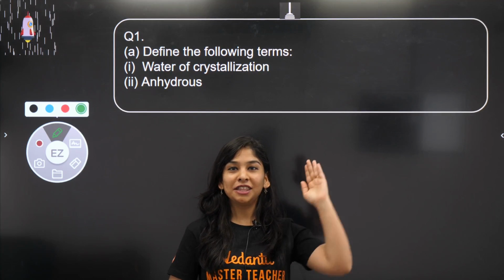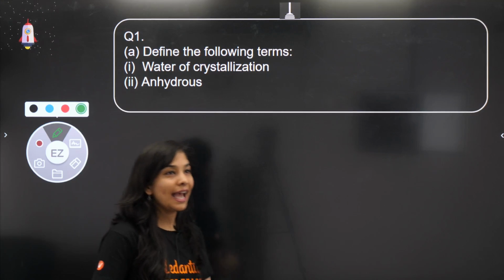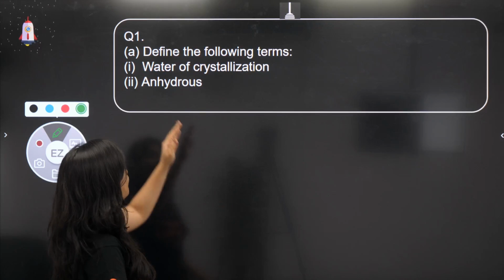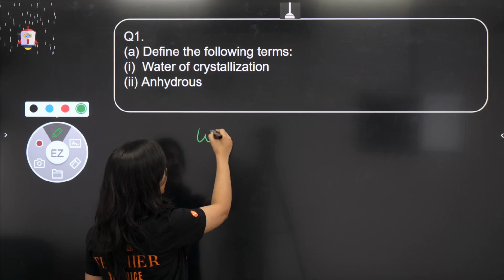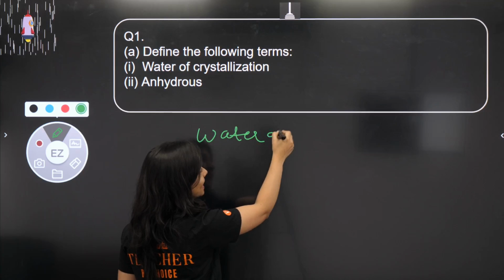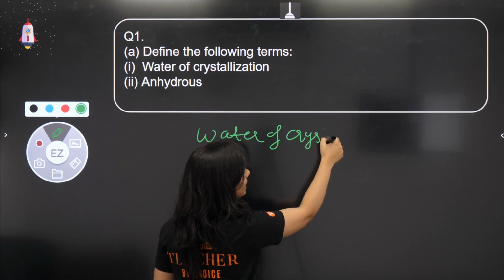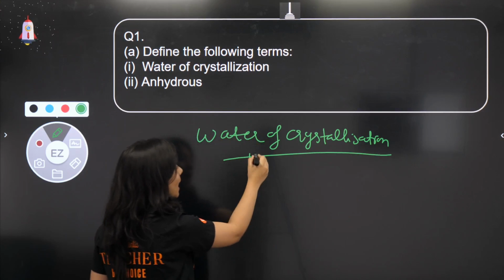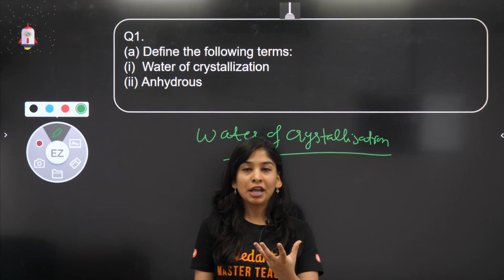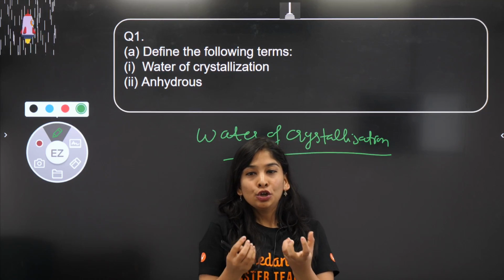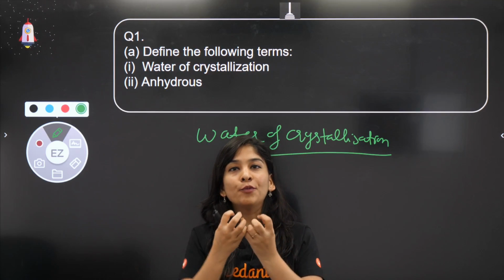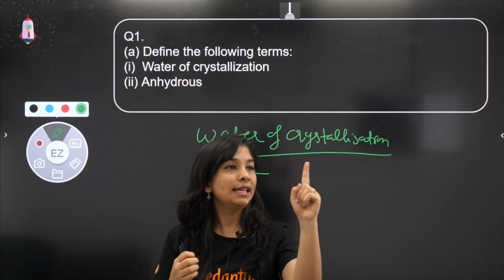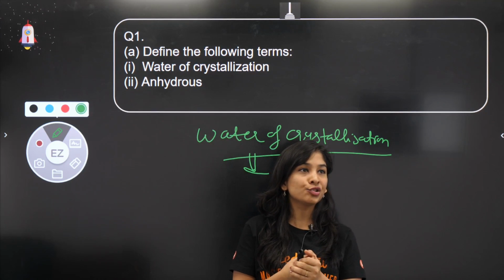So let's start with the very first question, bacha log, and give me answer. I'll be waiting for your answer over here. Okay. So first we need to tell everyone what is water of crystallization. So you all know that. Please tell me what is water of crystallization. Basically what happened, there are certain salt which have so much tendency to absorb some water molecule and make it part of the structure, right? Yes, water present in hydrated salts.